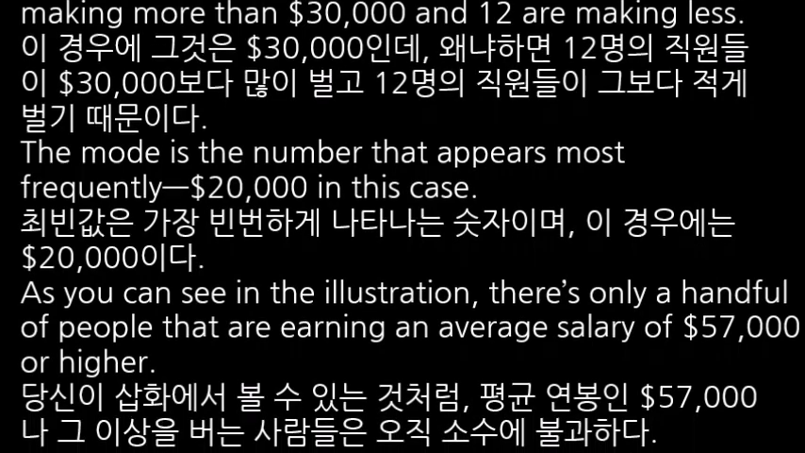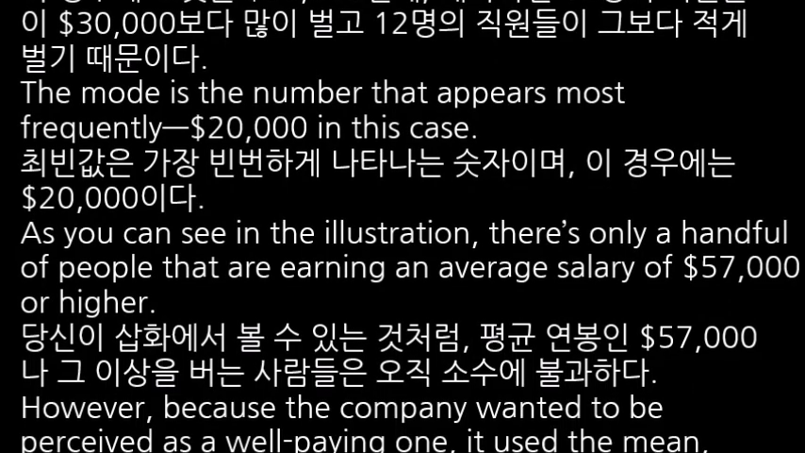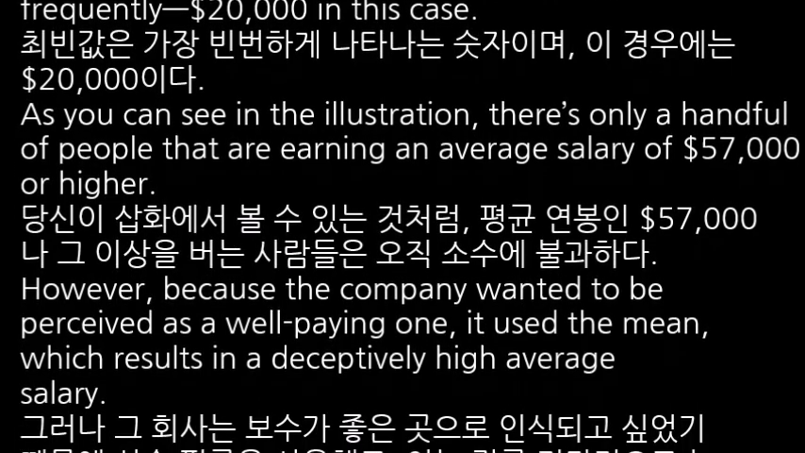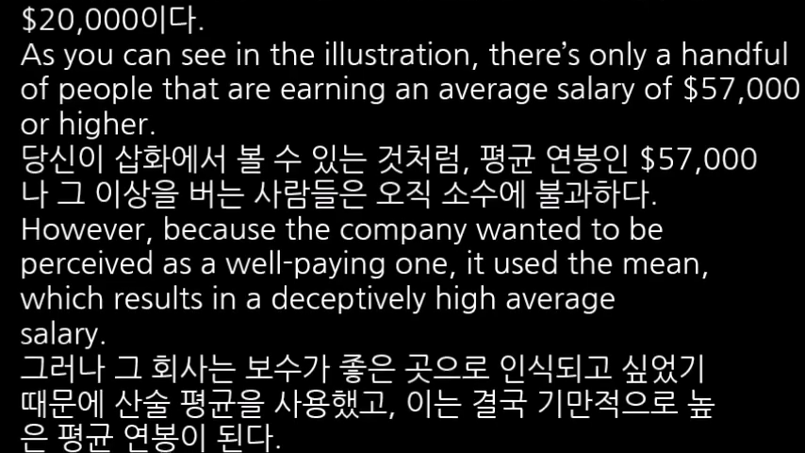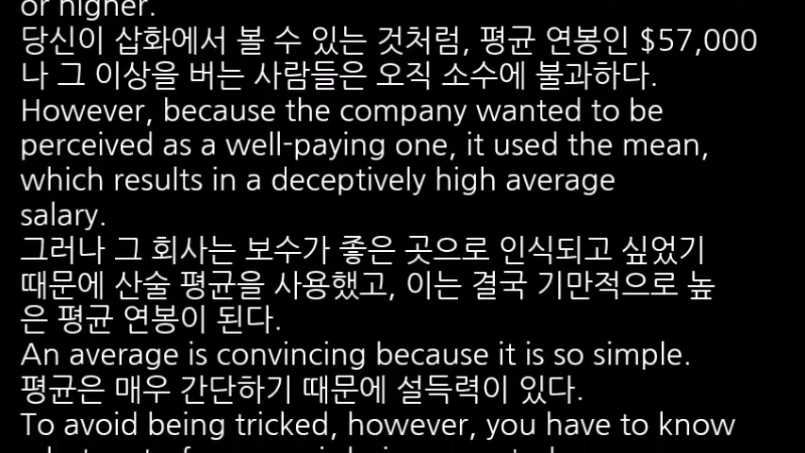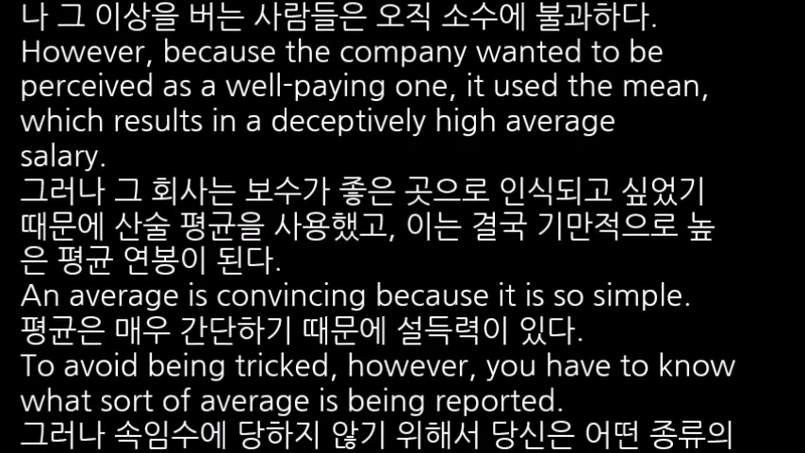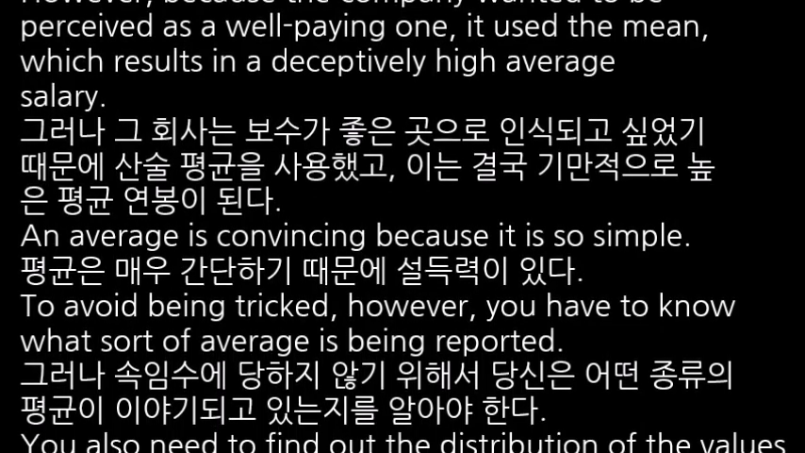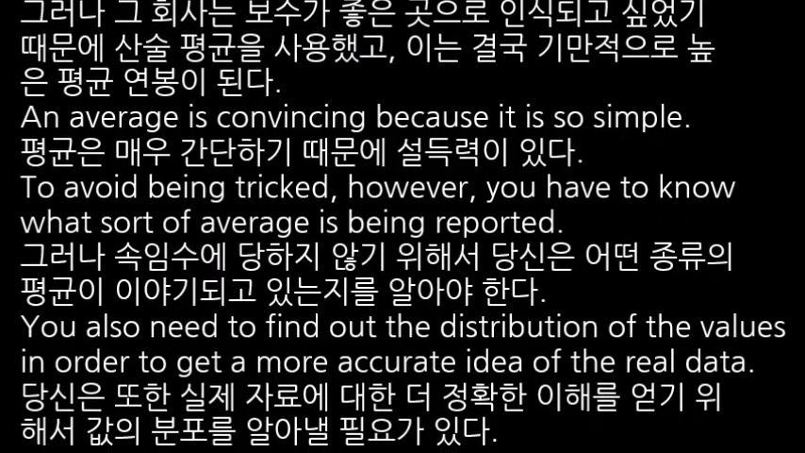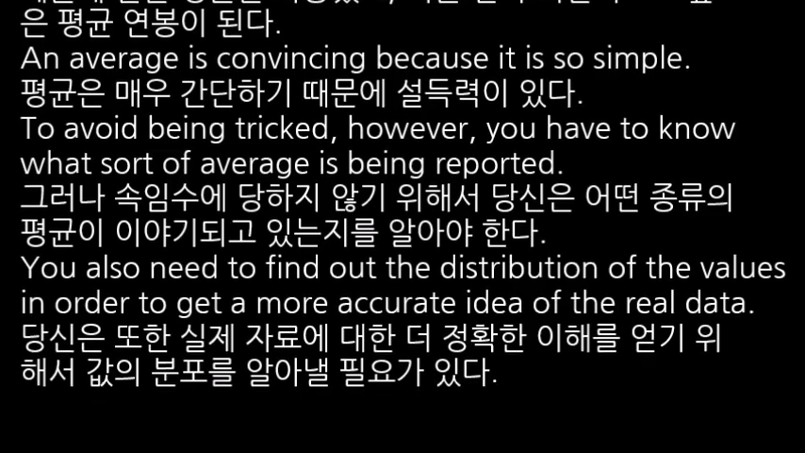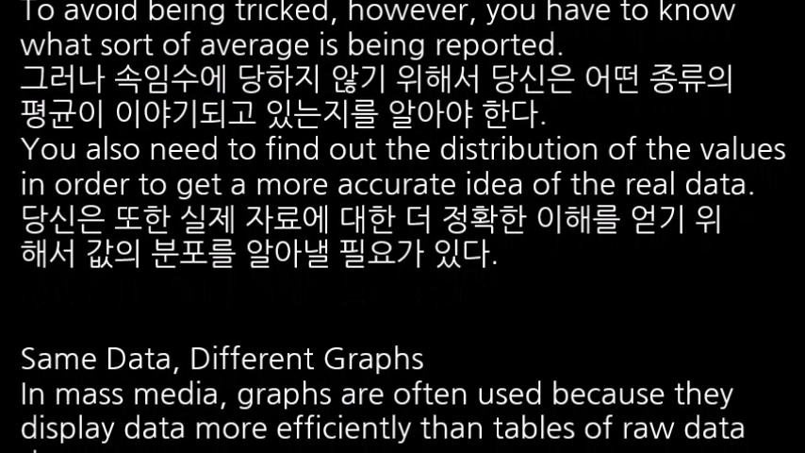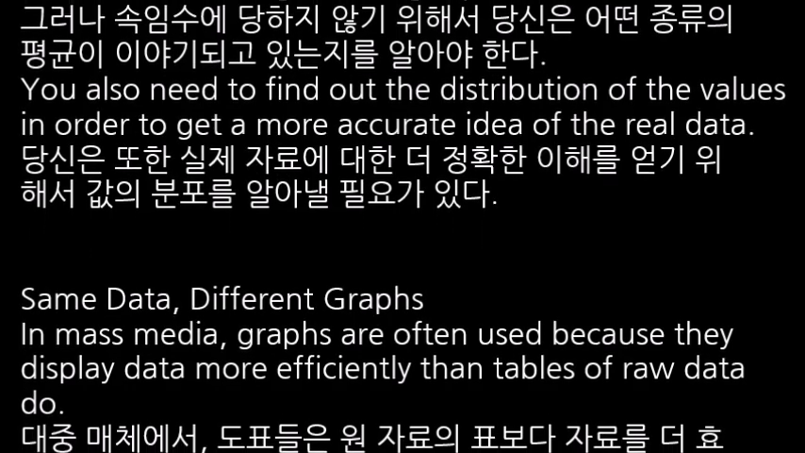As you can see in the illustration, there's only a handful of people that are earning an average salary of $57,000 or higher. However, because the company wanted to be perceived as a well-paying one, it used the mean, which results in a deceptively high average salary. An average is convincing because it is so simple. To avoid being tricked, however, you have to know what sort of average is being reported. You also need to find out the distribution of the values in order to get a more accurate idea of the real data.